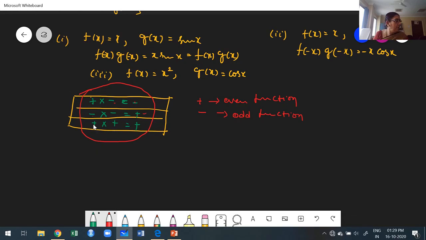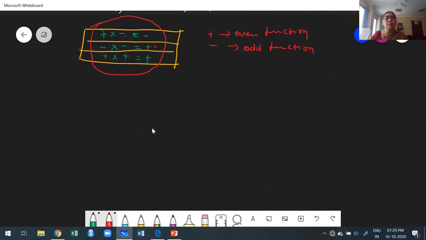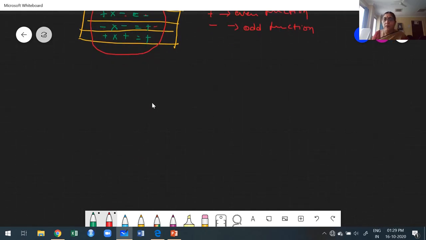Okay. Now move to the next prerequisite, which is very important. This prerequisite you must remember, then the Fourier series problems are very easy. Next, the second prerequisite is the definite integral property.